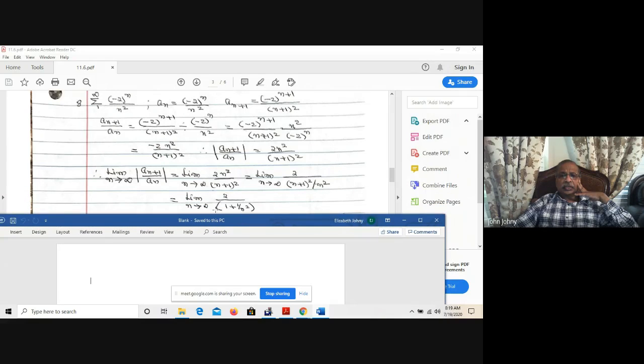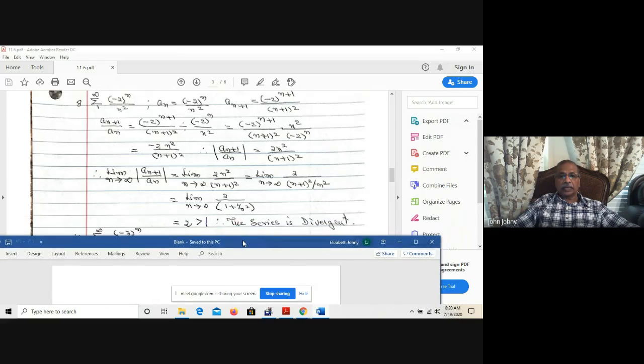So this is the limit as n approaches infinity, numerator is 2, denominator is (n plus 1 over n), which is (1 plus 1 over n), the whole squared. I'm sorry about that. It is 1 plus 1 over n, the whole squared, not 1 plus 1 over n squared. But that will not affect the final answer.